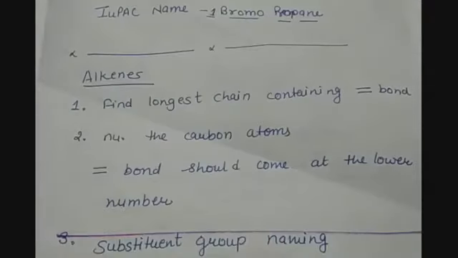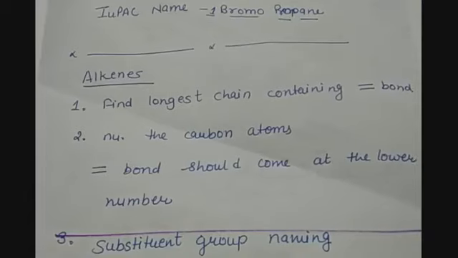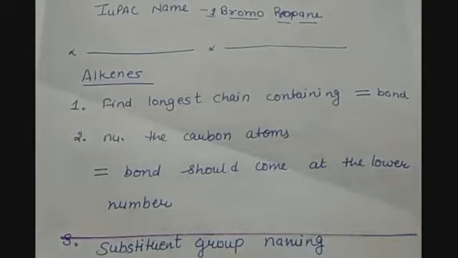Then we have alkenes. While naming the alkenes, first we have to look for the longest carbon chain. Then we have to look at the number of carbon atoms, and the parent chain should contain the double bond in it. And we have to number the carbon atoms in such a way that the double bond gets the lowest number. Let us do one example.